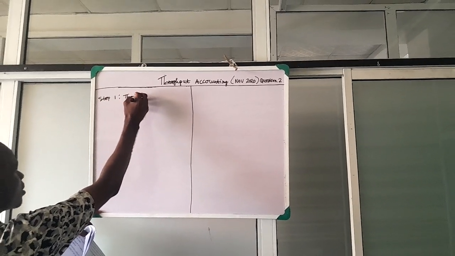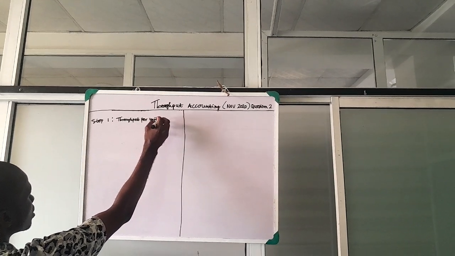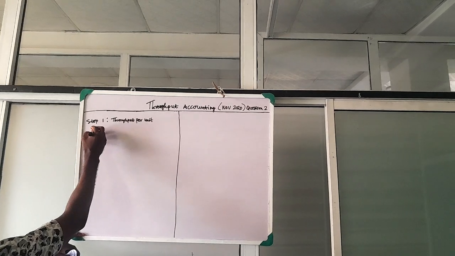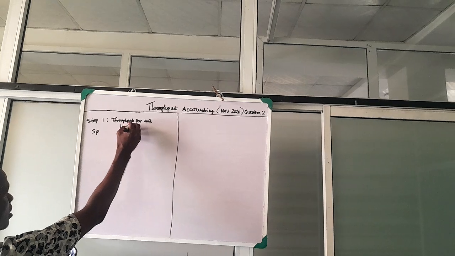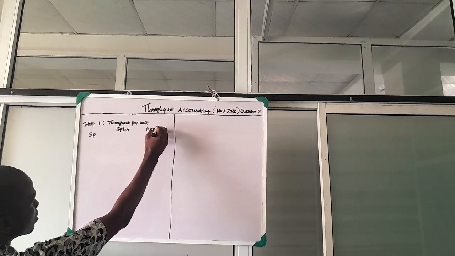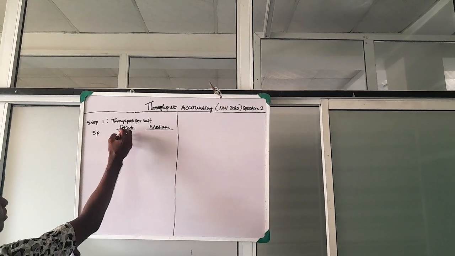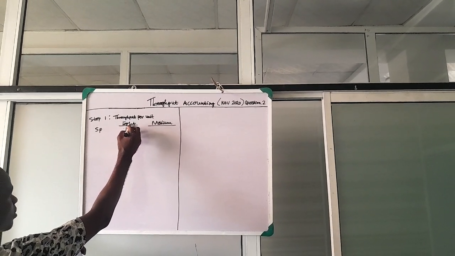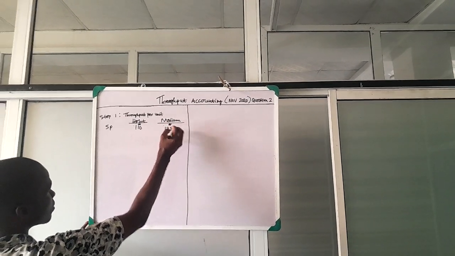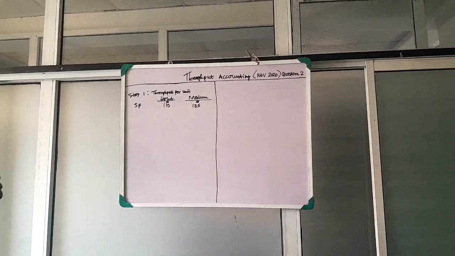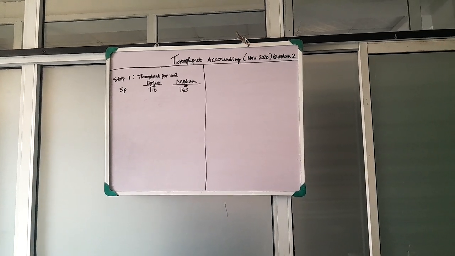Throughput will start with the sales price for light and for medium. For light, the sales price is 110. For medium, 135. If you recall what we said prior to this, for throughput accounting they only consider direct material as a variable cost.